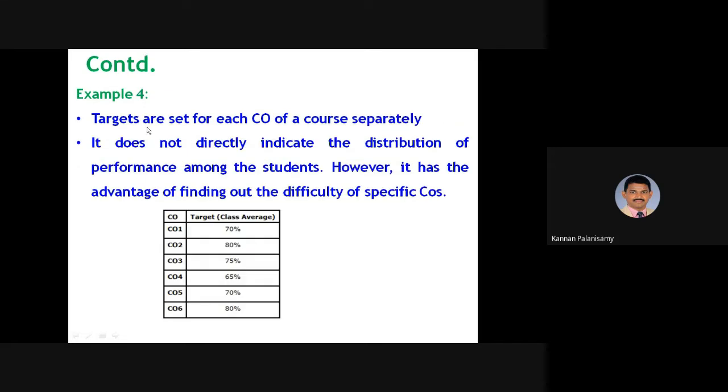And the fourth method is that targets are set for each CO of a course separately. For example, CO1 has a total of 70, which is the class average. Or otherwise, for CO1 all students have to reach 70. It does not directly indicate the distribution of performance among the students. However, it has the advantage of finding out the difficulty of specific COs.